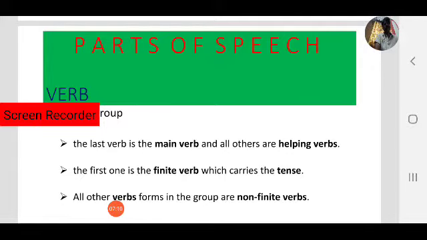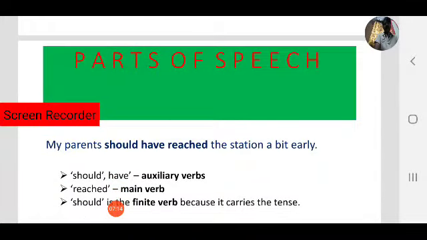Let us see with one example. For example, my parents should have reached the station a bit early. So this is a sentence. Observe how many verbs are there here. How many? Yes, three verbs. Should, have and reach. These three are verbs.